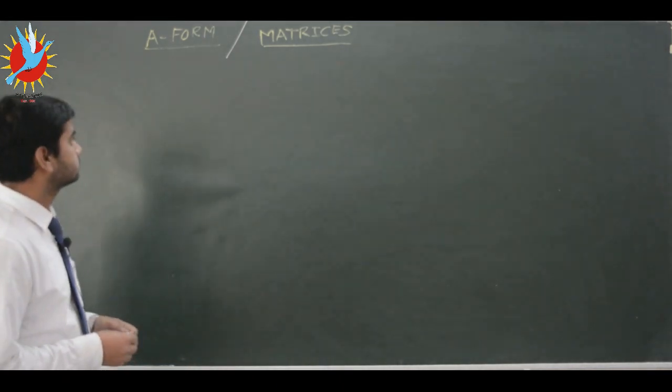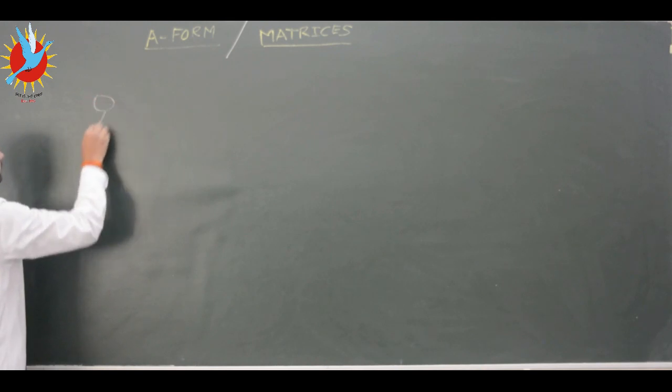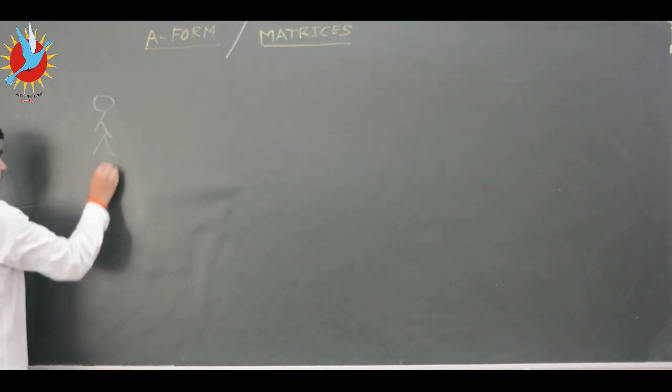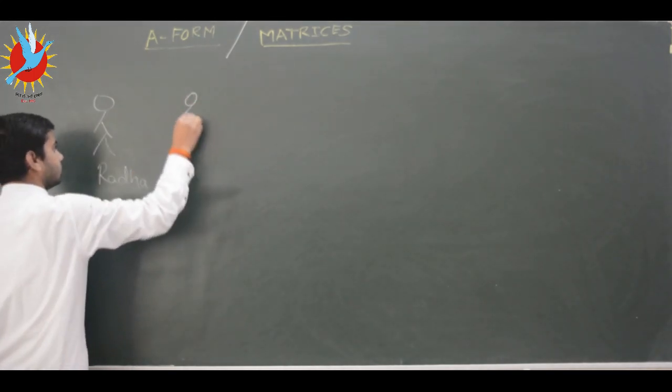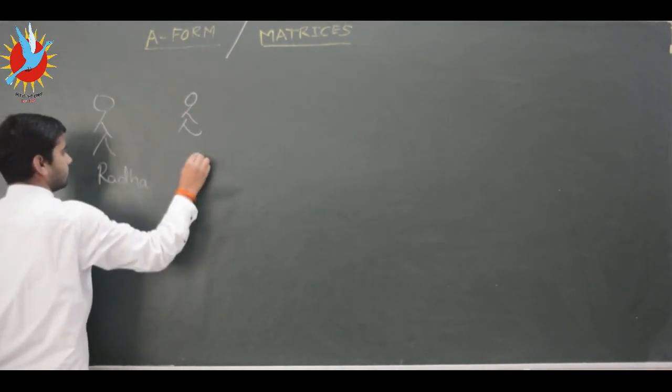Now suppose there is one girl, her name is Radha, and another girl, her name is Meera.